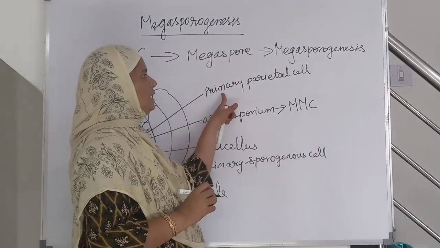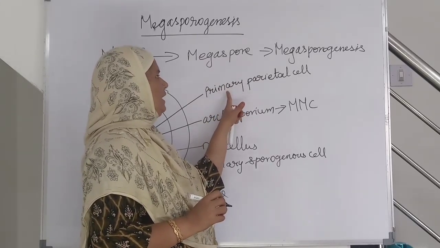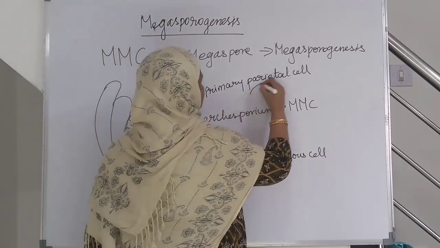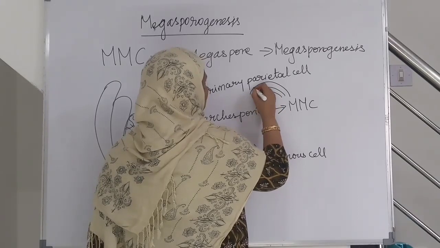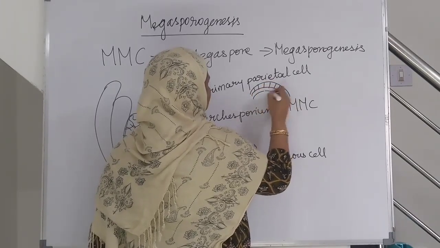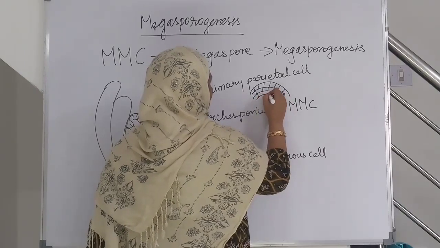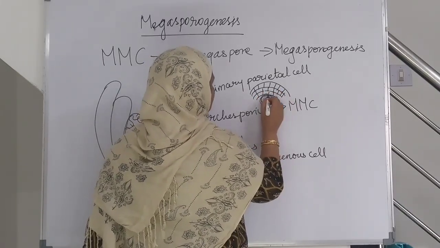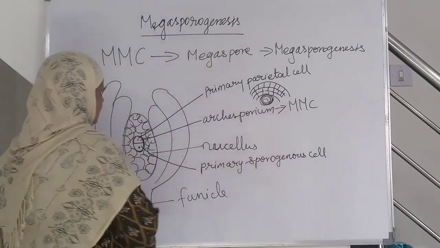This primary parietal cell may divide or may not divide. When it divides, it divides periclinally like this, and also anticlinally, to embed the primary sporogenous cells deep into the nucellus.